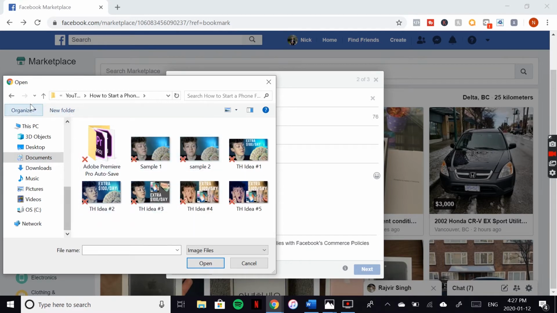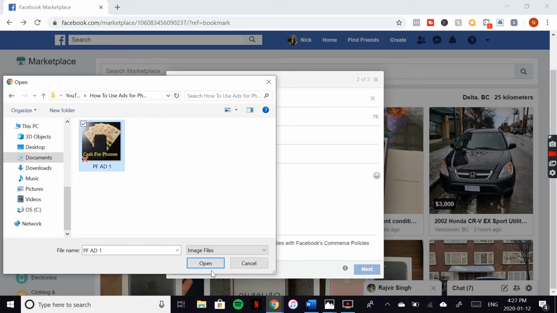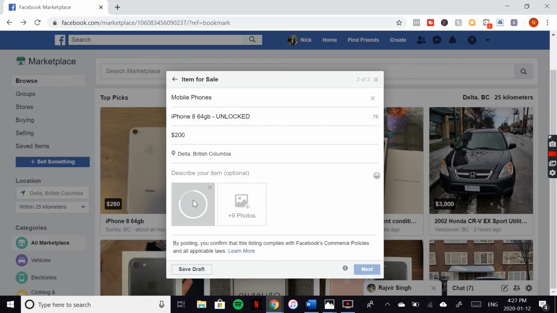That's not it, go back one, and we use this ad right here. Cool. So now we have the picture and put it in there. Now, you're going to write the description for this. Like I said, keep this short and sweet. No more than 5 lines. Use line breaks, and I'll write a description right now.